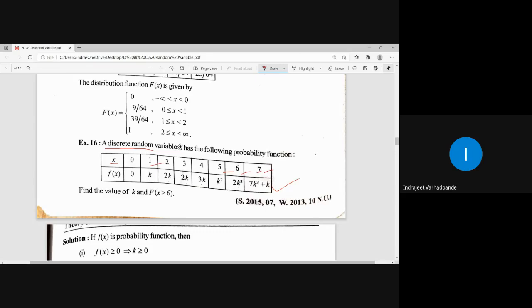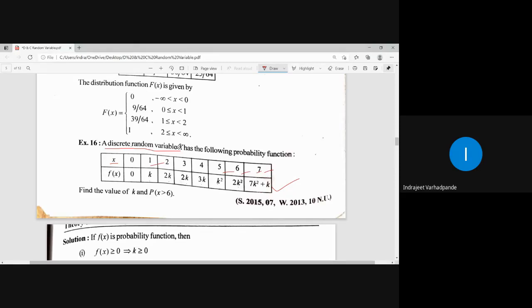Obviously, up till now we have discussed only discrete random variables, not continuous ones. Even if it was not stated, how can you identify it? 0, 1, 2, 3, 4, 5, 6 are countable numbers, so this is a case of a discrete random variable and not a continuous random variable, right?